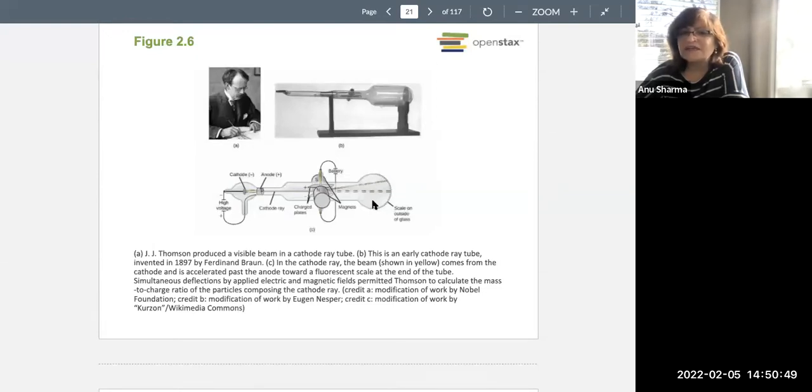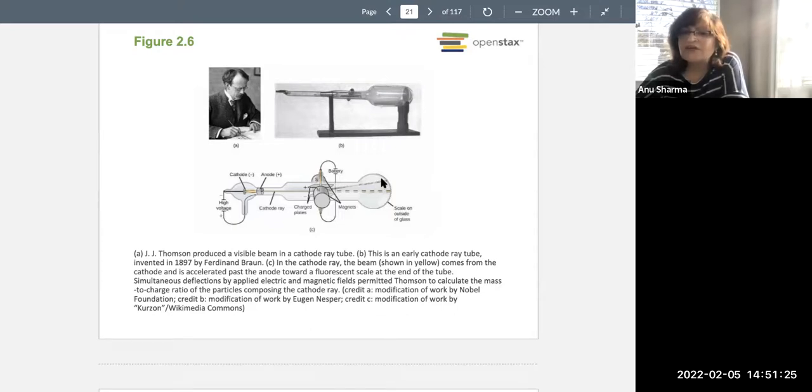There's nothing inside this container to prevent it, it should go straight. But when it went from the negatively charged cathode, some rays, some particles were being emitted from this electrode. And these particles had a charge. These particles must be negatively charged. So that is why they got attracted to this positively charged anode. And then when they passed through the electrical current, and then there's a battery, they got attracted to the positive end.